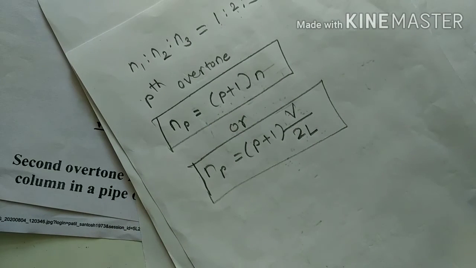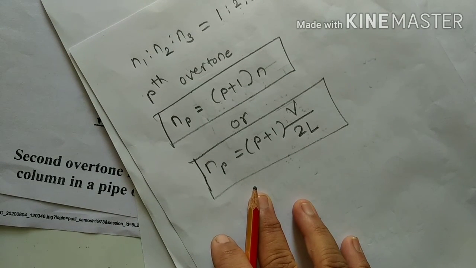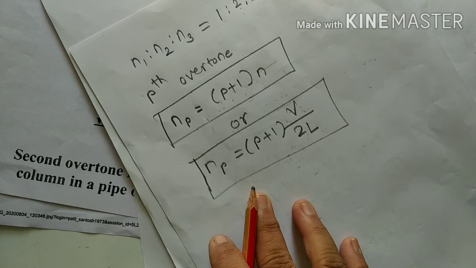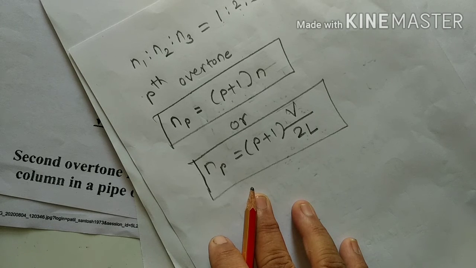Okay. So here we have completed that topic. Whenever a pipe is open at both ends, we have to find out the natural frequency, first overtone and second overtone frequency for a pipe open at both ends.